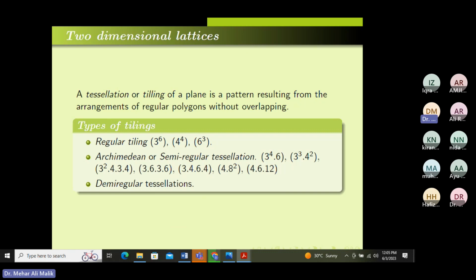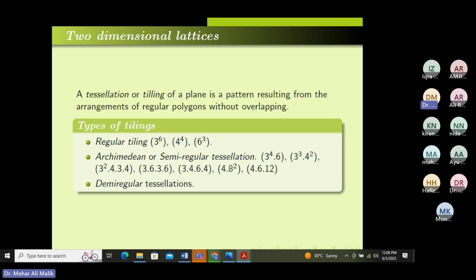In my talk, I will discuss only regular and Archimedean tilings. So what is a tiling? Tiling is in fact an embedding, a sort of mapping of different shapes on a plane, such that regular polygons are used. We will not use irregular polygons. Sometimes we use the same type of polygons. We have only three types of lattices, or tilings, that map the plane: square tilings, hexagonal tilings, and triangular tilings.